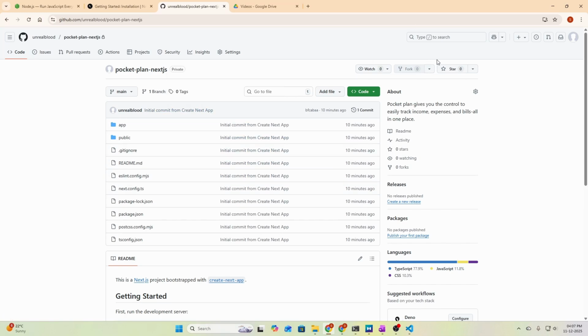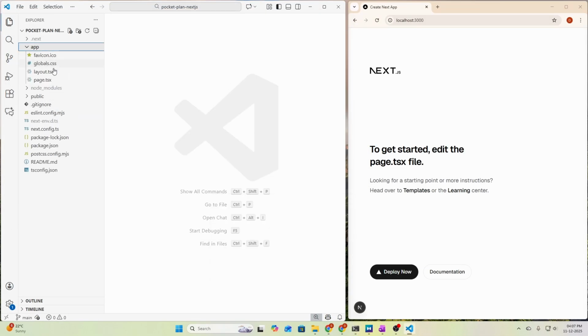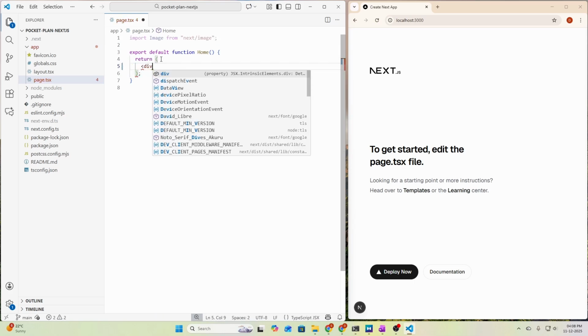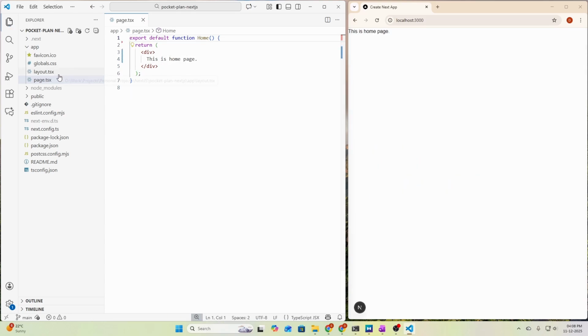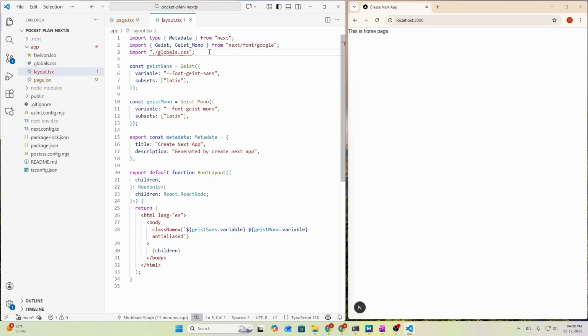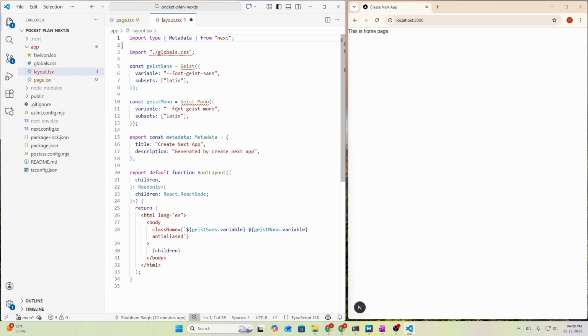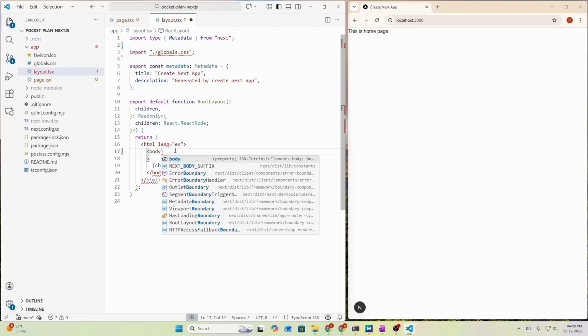Now let's work on defining our NextJS project. So let's go to Visual Studio Code and open the default page, that is the home page. We don't need all of this, we can just say a simple text here. So let's clear all of this and say this is home page, and we don't need this import also. Let's save it and go to our layout file and let's remove the CSS file import. Then we don't need these, then we can delete this also because it is not important and we need to delete from here also. So let's delete it